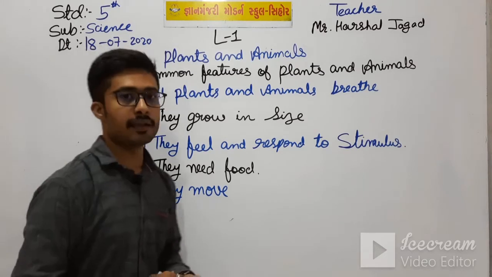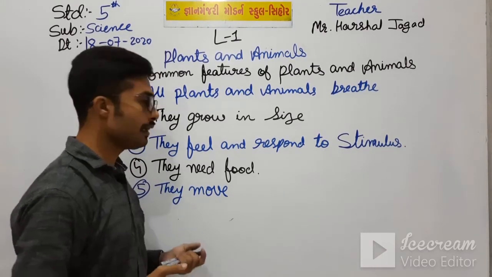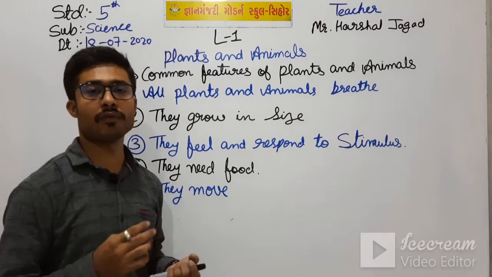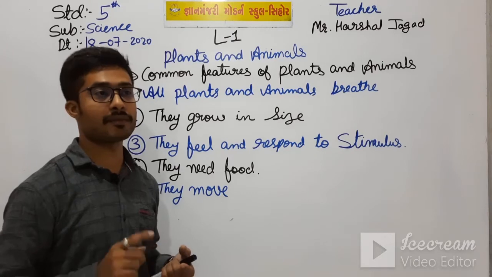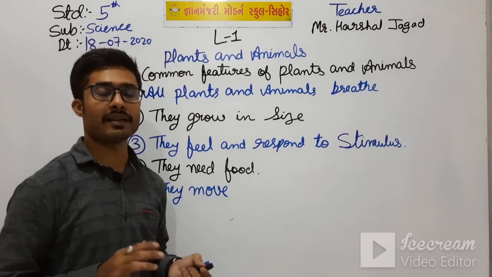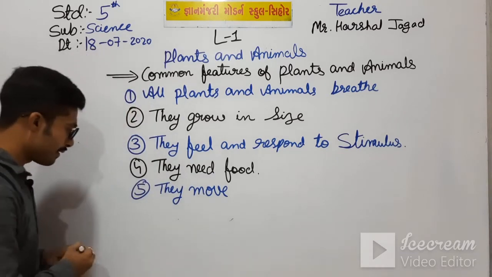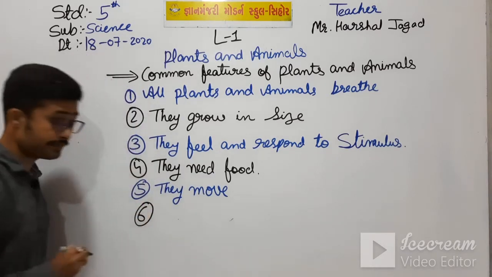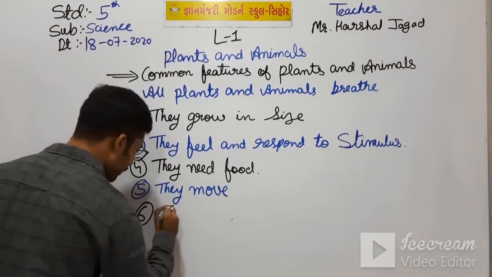Plants and animals move from one place to another place, but plants can't move from one place to another, though their branches and some parts of the plants move slightly. And the sixth one, that is they produce young ones of their own.